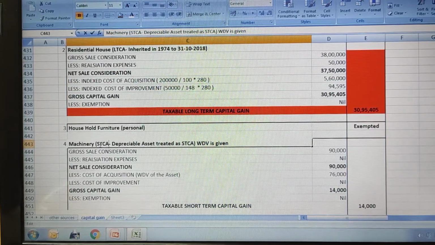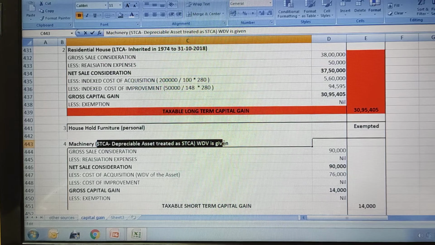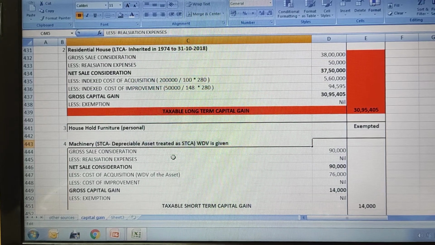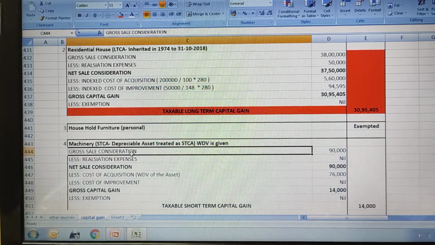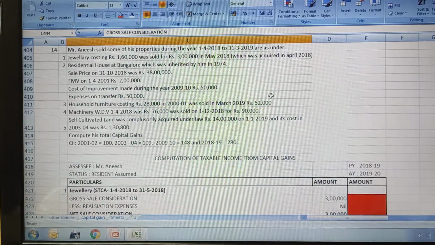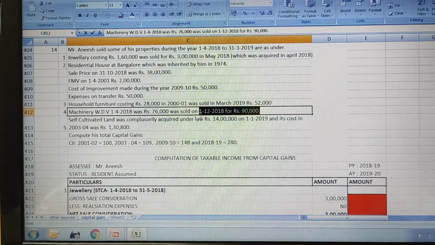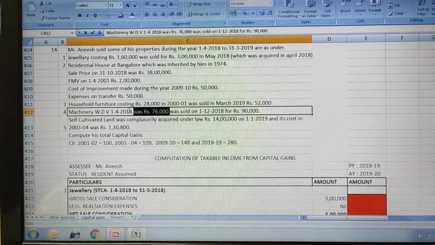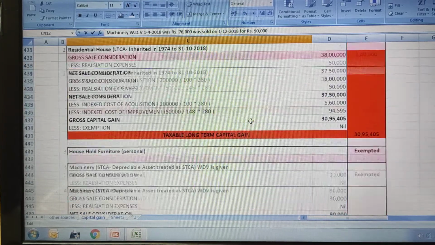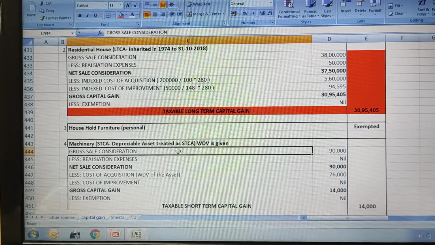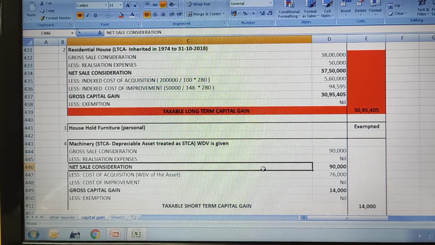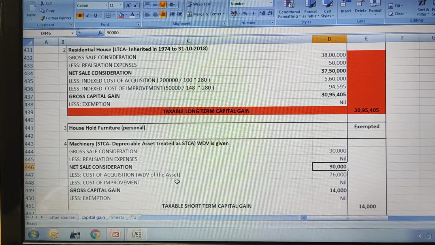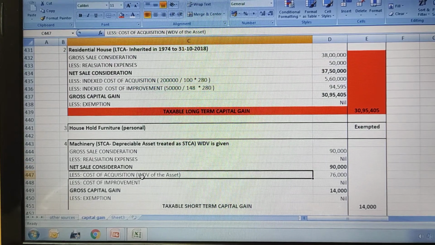Depreciable assets will always be short-term capital asset. So we will follow the rules of short-term capital asset to calculate. Gross sale consideration: the asset was sold for 90,000 rupees and it was purchased for 76,000. Remember these two details. So 90,000, there is no realization expense in this, so you will get net sale consideration 90,000, because this is a short-term capital asset.